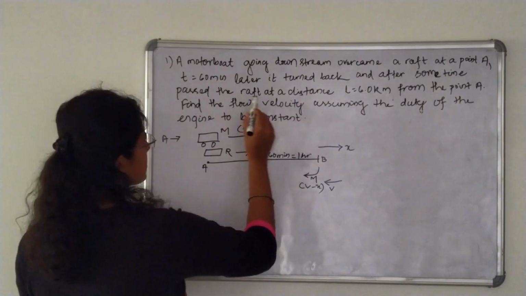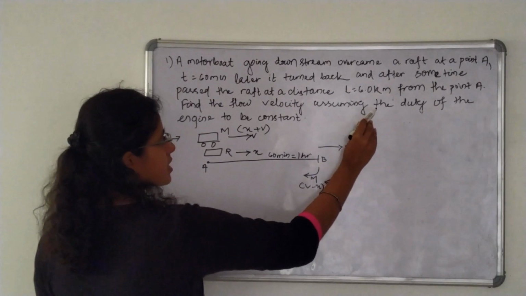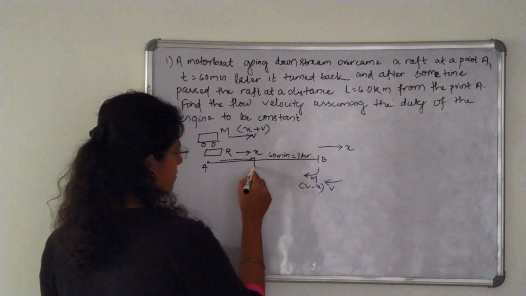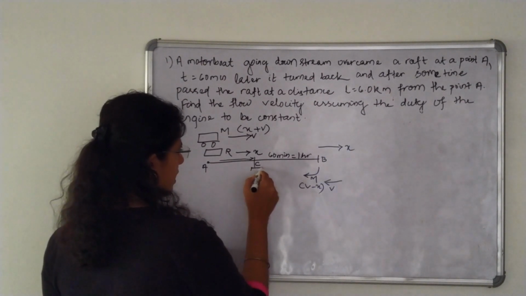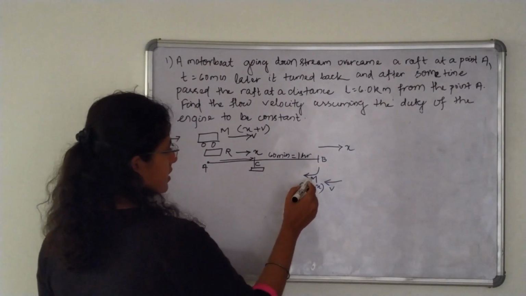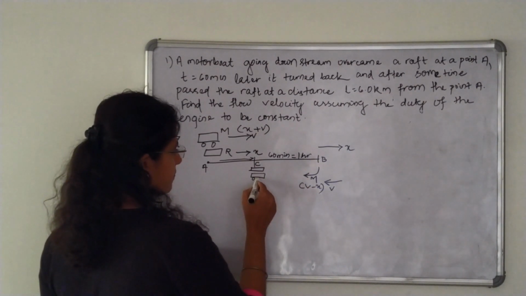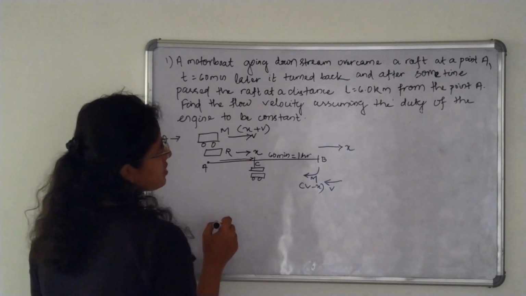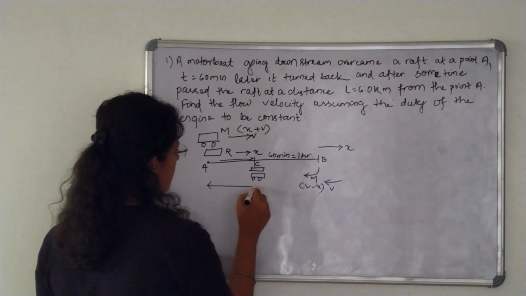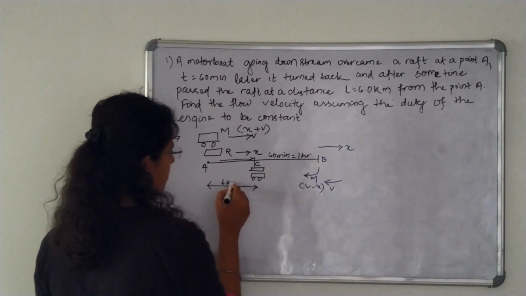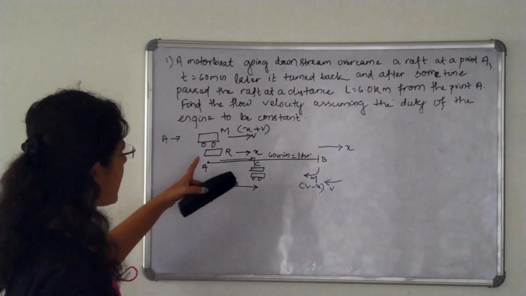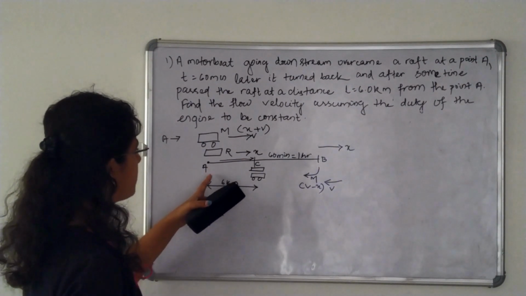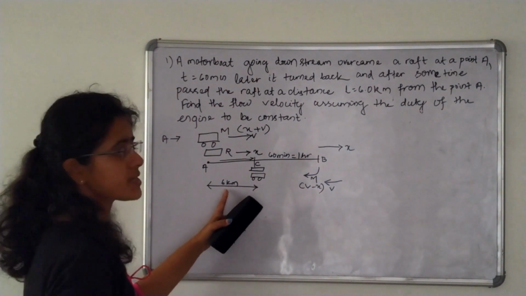After some time it passes the raft at a distance L equal to 6 km from the point A. So the raft is going in this direction. Let us take this point as C. Here is the raft after some time, and here is also the motorboat. After some time it passes the raft at point C. It is said that L is equal to 6 km, which is AC equal to 6 km. Means with time t equal to 60 minutes, and after some time the raft only covers the distance A to C, which is 6 km.